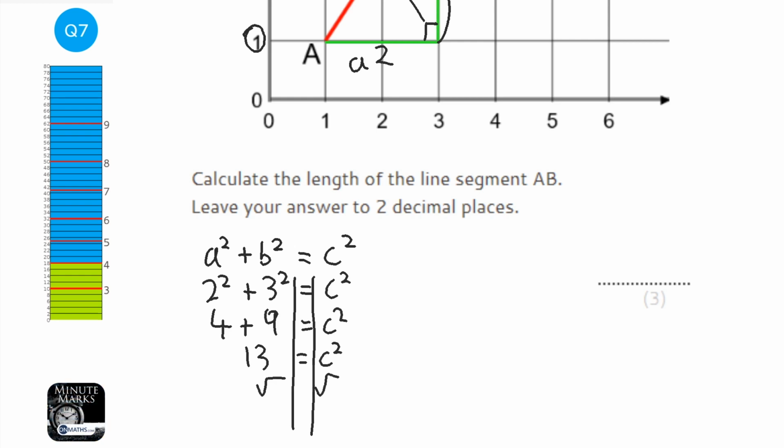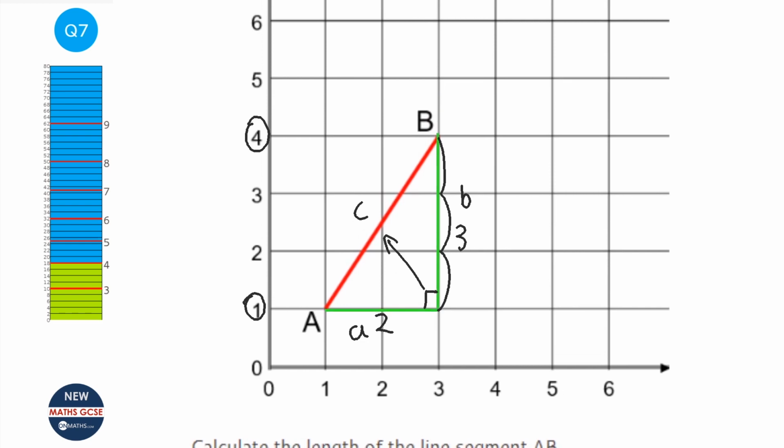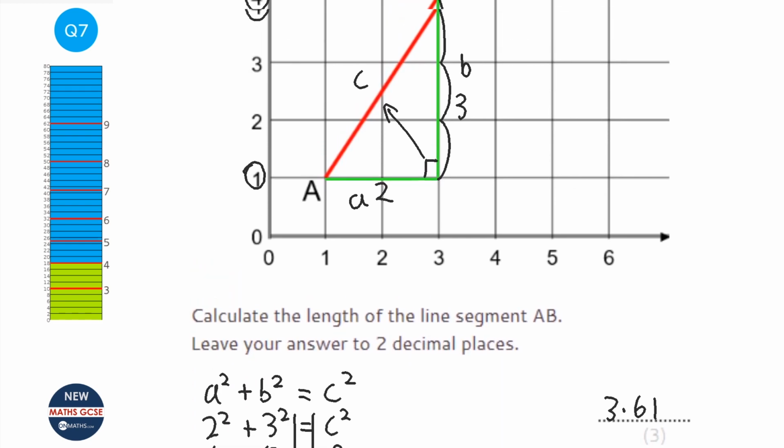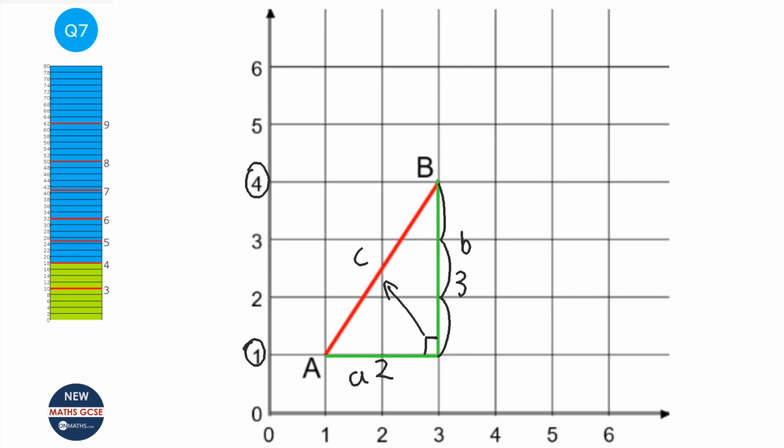So square root of 13 is 3.6055 blah blah blah equals C. So to 2 decimal places it's 3.61. Now be careful, sometimes it will say that it's done on a centimetre square grid, so you might have units attached. If you want to put units but it doesn't say any, you can just write 3.61 units.